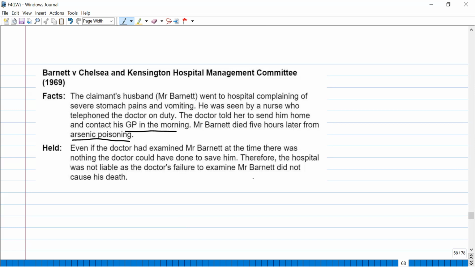Now, we have to establish causation: that because of the doctor's failure to examine the patient at night, the patient died. If this is established, then the hospital is liable. If not, then the hospital is not liable. From the postmortem report, it was found that Mr. Barnett had poisoning. Even if the doctor had seen Mr. Barnett at that time, the poisoning was so severe that he would have died in any case. That is why the hospital was not held liable.